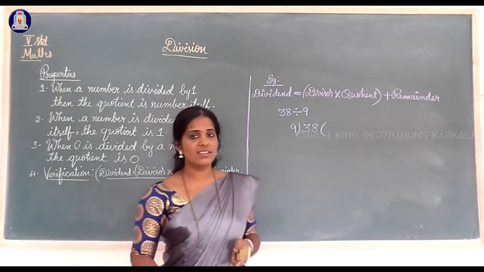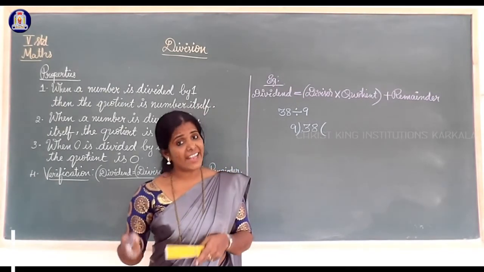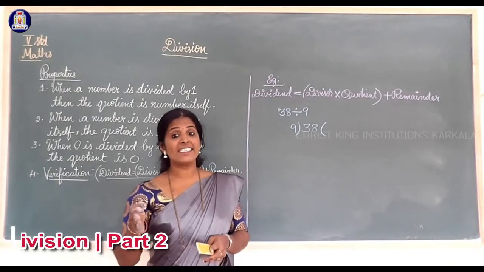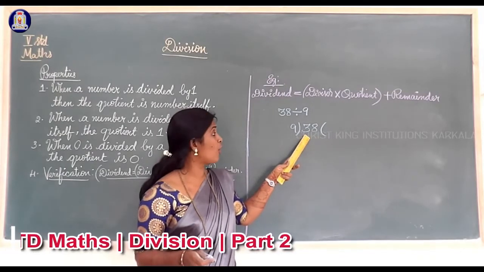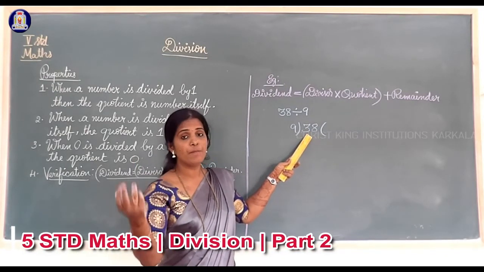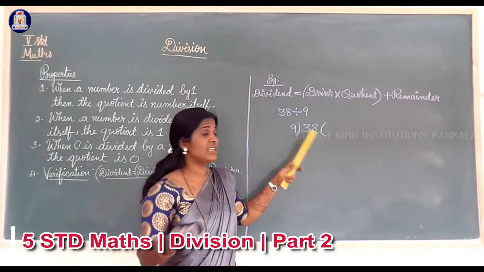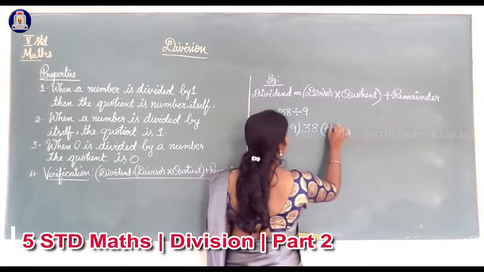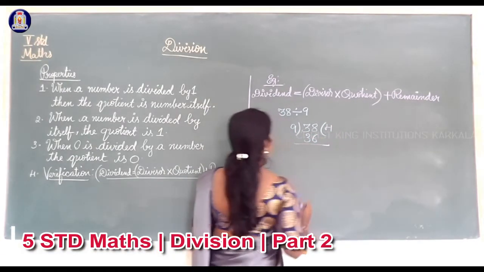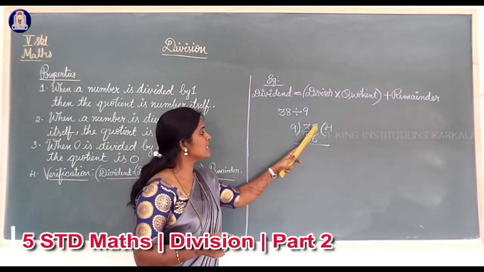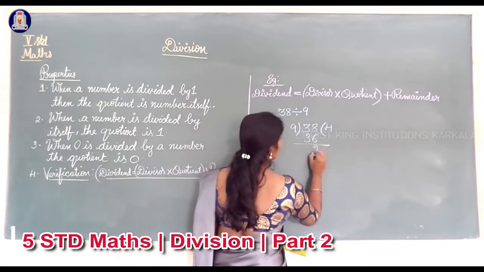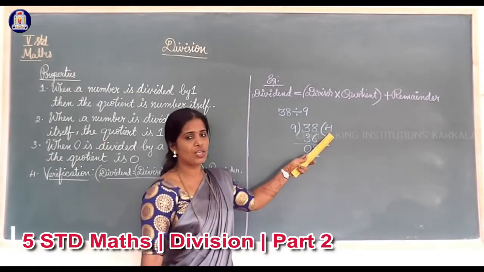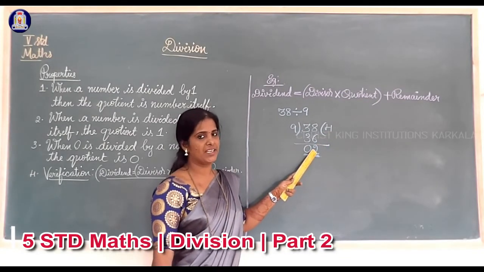See, 9 ones are 9, 9 twos are 18, 9 threes are 27, 9 fours are 36. 9 fives are 45, so 45 is more than 38. So we must take less than 38, that is 9 fours are 36. Then subtract these two numbers. 8 minus 6, 2. 3 minus 3, 0. So here 4 is the quotient, 2 is the remainder.